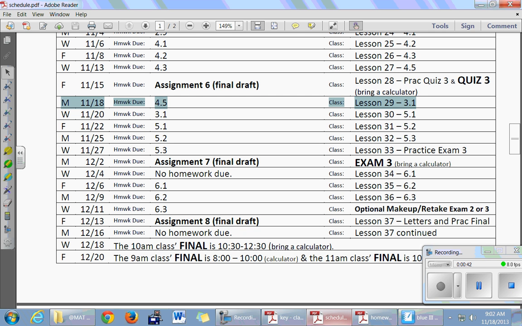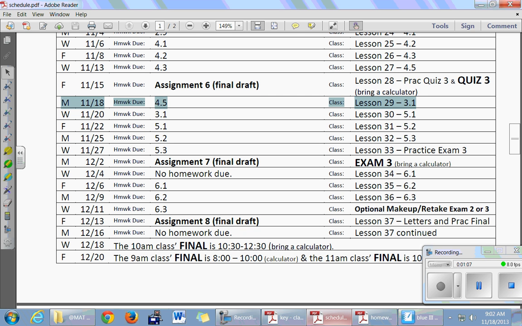And then we've got one more optional thing before the final. So there's exam 3 coming up, then there's this optional thing, then there's the final exam. This is a good time to spend a moment thinking about this optional makeup. On this day, December 11th, you can decide that you are going to retake exam 2 or exam 3, but not both. Or you could take nothing and just not come into our class on that day.